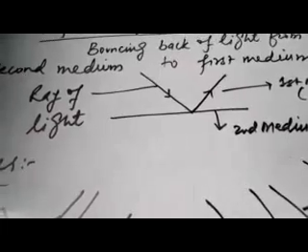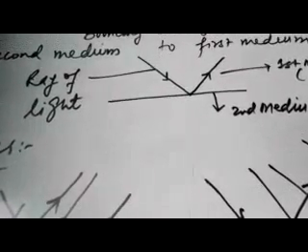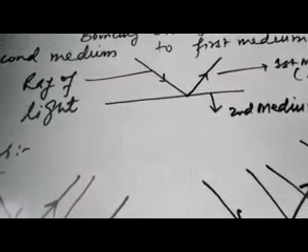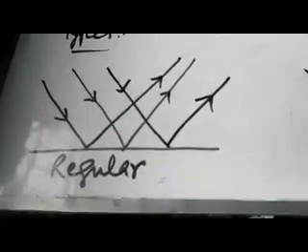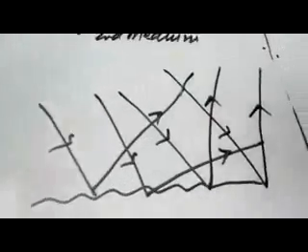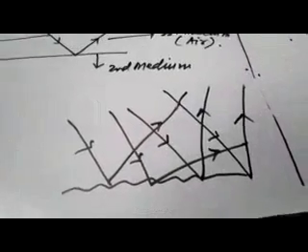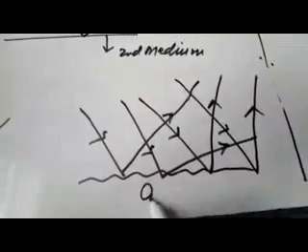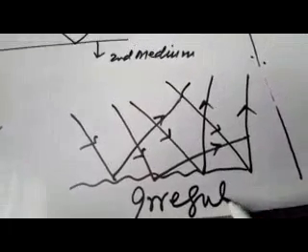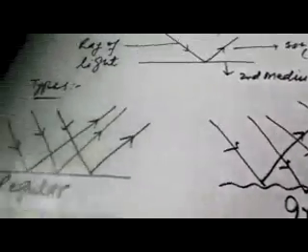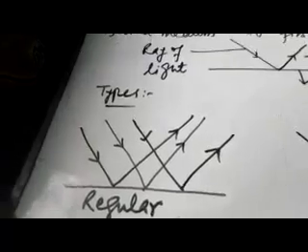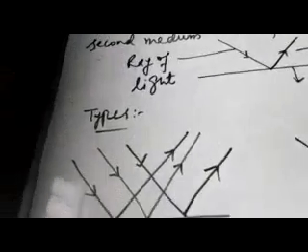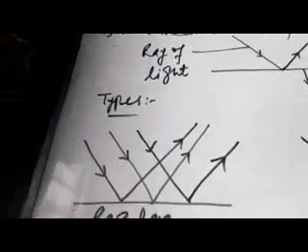So depending upon the surface on which the light is reflected, there are two types of reflection. One is regular reflection and the second one is irregular reflection. In regular reflection, the reflecting surface is totally smooth and polished, due to which all the light rays are reflected in the same pattern.